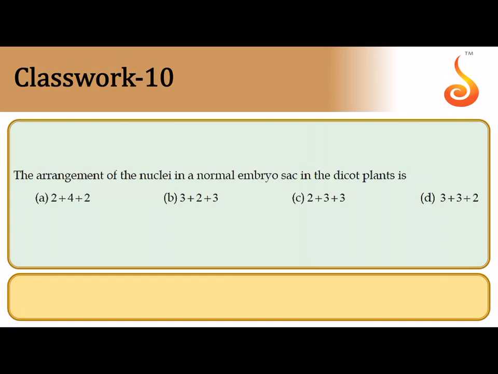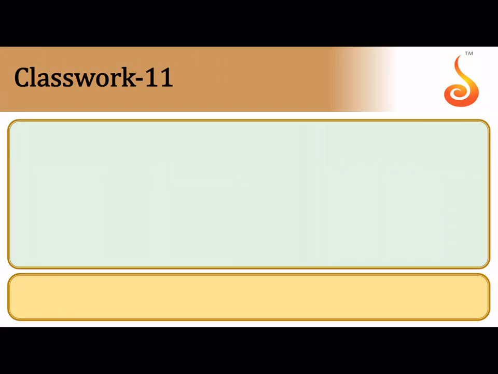10th question says the arrangement of the nuclei in a normal embryo sac. So in a normal embryo sac, you have 3 antipodals at the chalazal end, plus 2 polar nuclei at the center in the central cell, plus 2 synergids and 1 egg, that is the egg apparatus towards the micropyle, that is 3. So it is 3 plus 2 plus 3, which is the correct arrangement of the nuclei in a typical 7-celled 8-nucleate embryo sac.